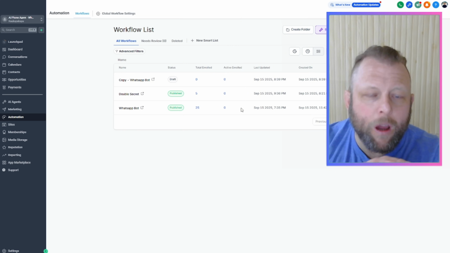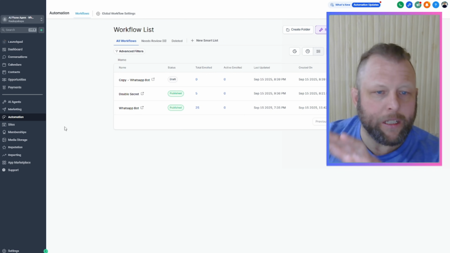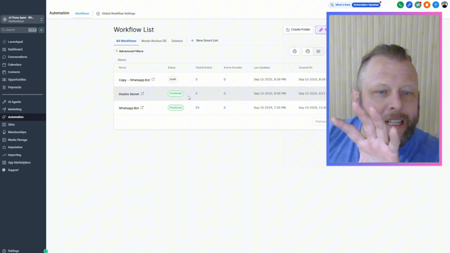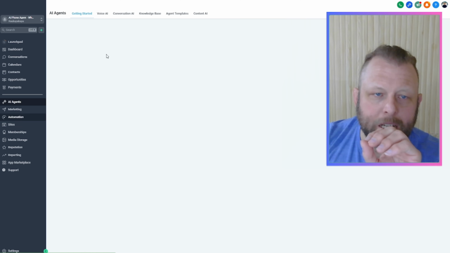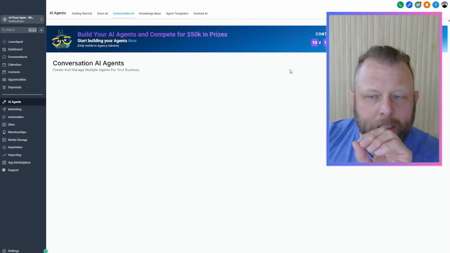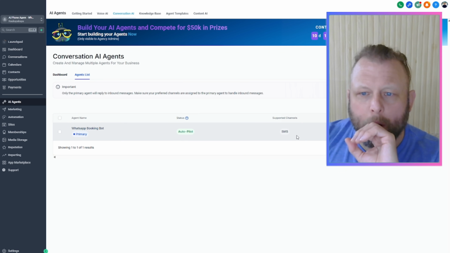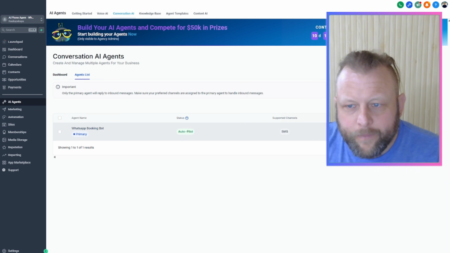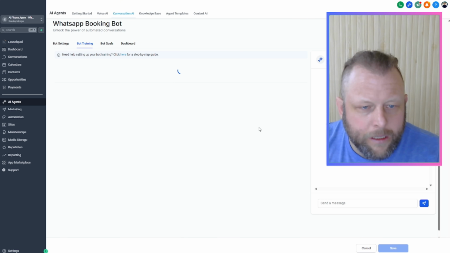Now, very importantly as well, things to consider. You can just enable this automation so you can just send through the first message. If you want to take the shortcut, take it. You can send the first message and come to Conversation AI agents, and you can literally just enable this on autopilot, have it always on. However, what I have done in here is, let me go back to edit. There's a quick little tip down the bottom in here.